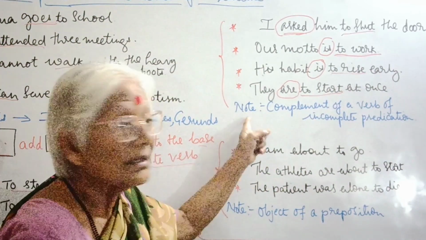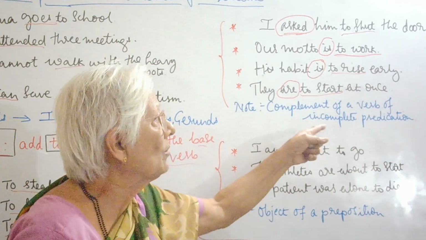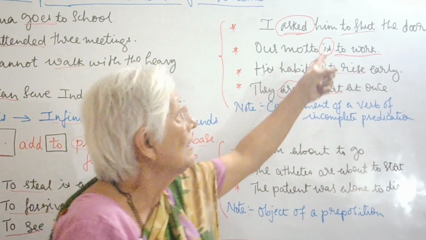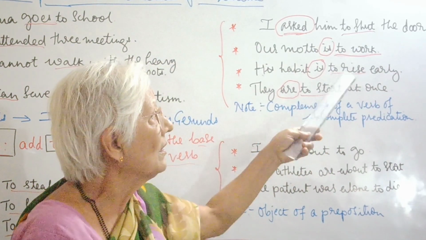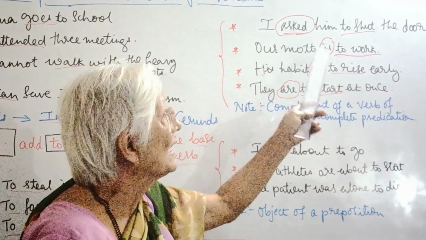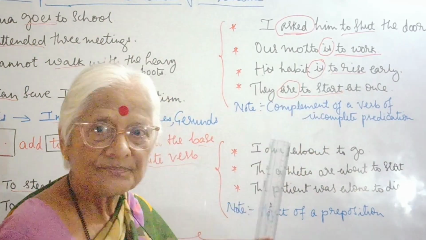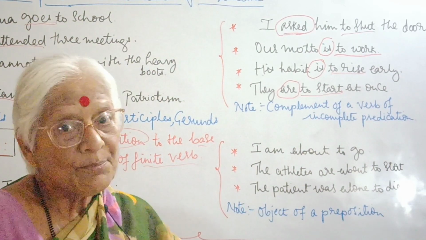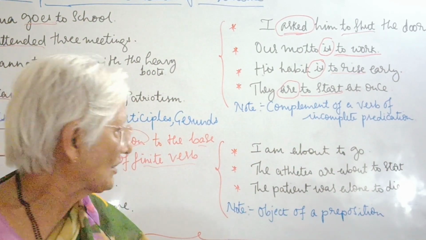So here the infinitive is the complement of a verb of incomplete predication. So here to shut, to work, to rise, to start. These are complements of these incomplete verbs. Okay? Right. Let's proceed to the next kind of infinitive.